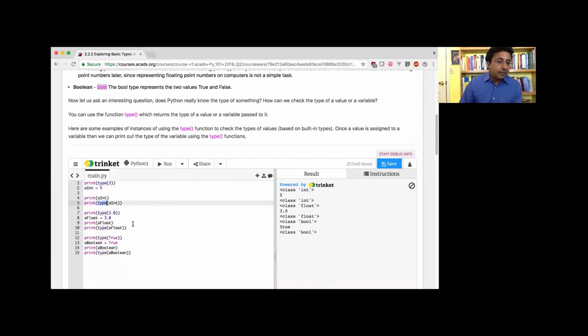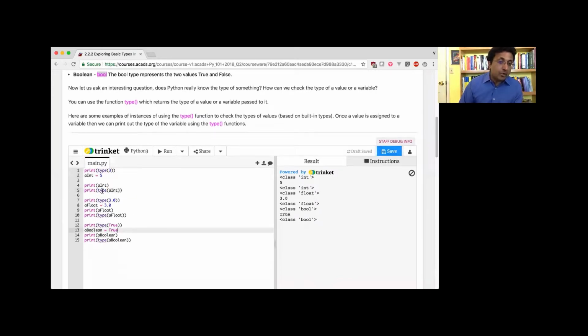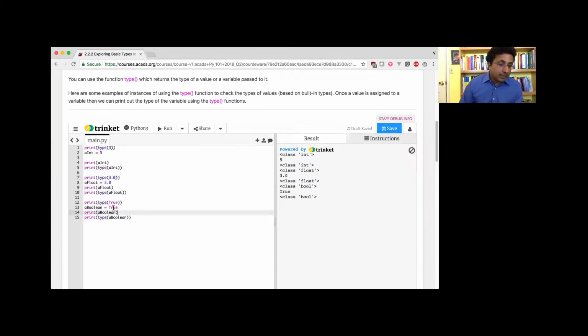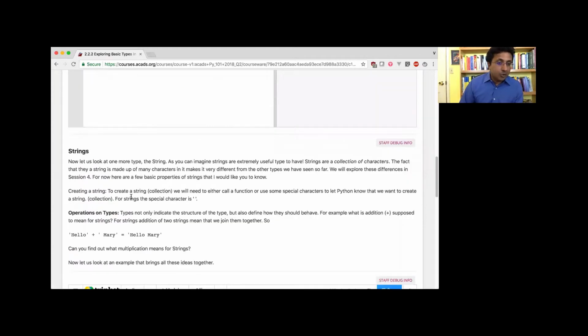And you can find the type of anything by using the type command. Okay. And that's it, right? So whenever you have a type, you have to ask, how do I create it? For integer, you just type it, and because it's a basic type, Python recognizes that's an integer. Now there's a float here. So 3.0 is a float, and you can ask for the type of this floating point number. Python recognizes it's a float because there's a 0.0 there automatically. You don't have to tell anything more. And the last one is the Boolean. And the Boolean is created by using capital T, right? So if you do capital T, then it's recognized as a Boolean. And that's all I wanted to say.